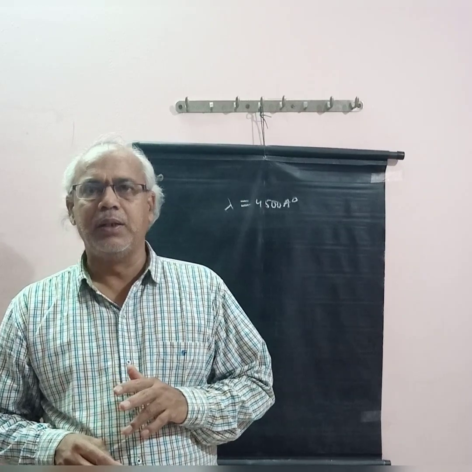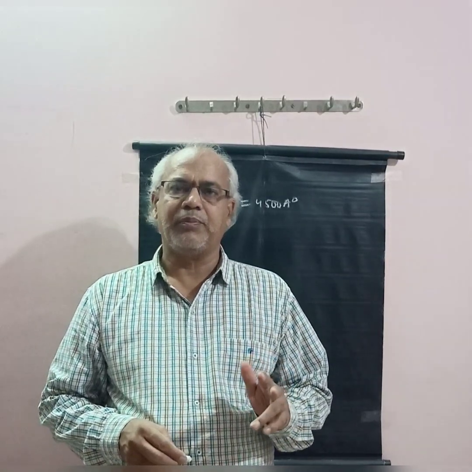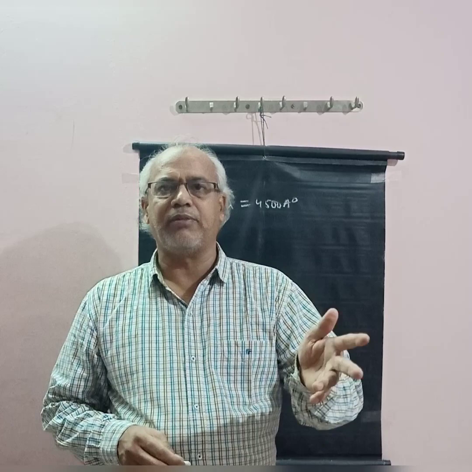So what is the refractive index of that medium, what is the wavelength of light in that medium, and what is the velocity of that light in that medium?